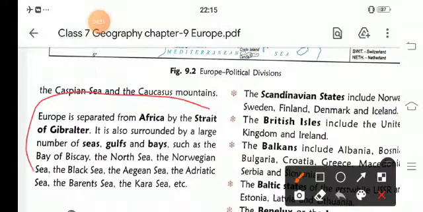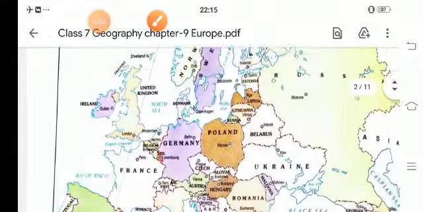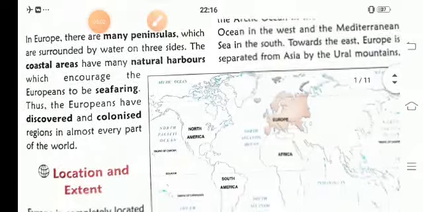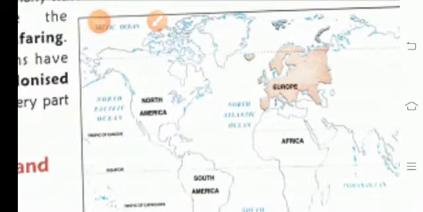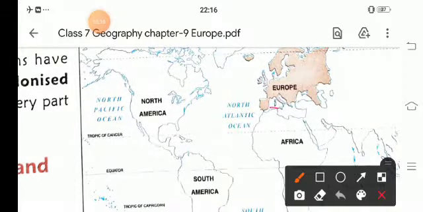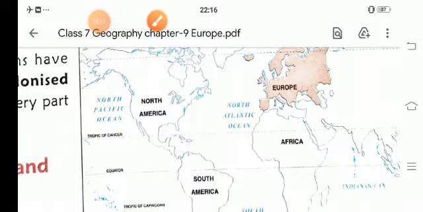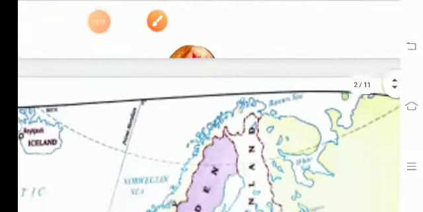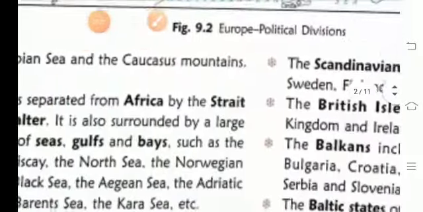Europe is separated from Africa by the Strait of Gibraltar. You can see here in this map, this is Europe and this is Africa, and this part is known as the Strait of Gibraltar.